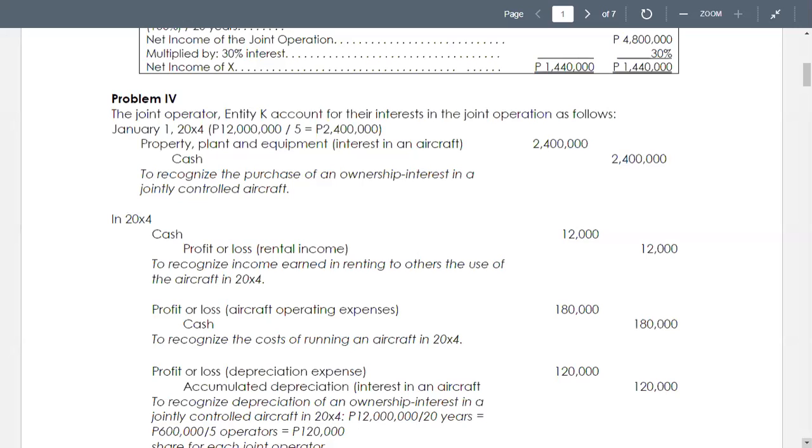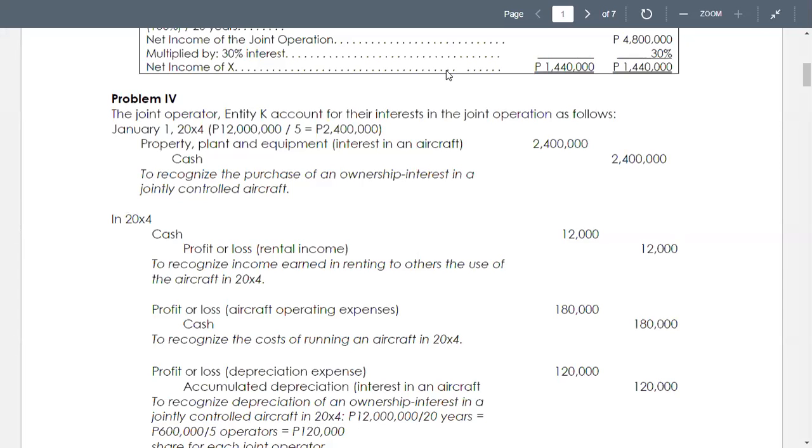Second entry is to debit profit or loss, aircraft operating expenses, 180,000, and to credit cash for 180,000 to recognize the cost of running the aircraft. Now, that's actually 180,000, the sum of 120,000 and 60,000. So, 120,000 and 60,000.